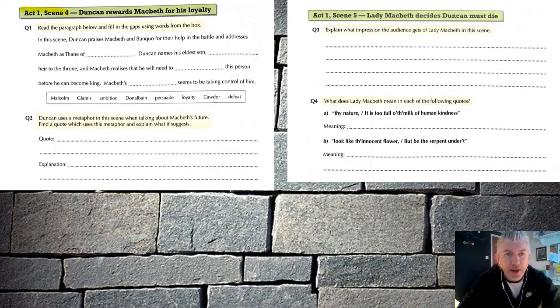So here's what it says. In the scene, Duncan praises Macbeth and Banquo for their help in the battle and addresses Macbeth as the Thane of something.